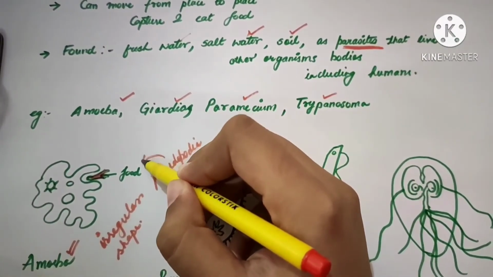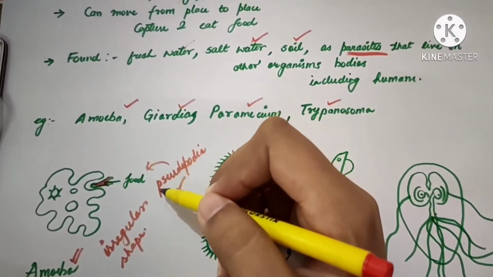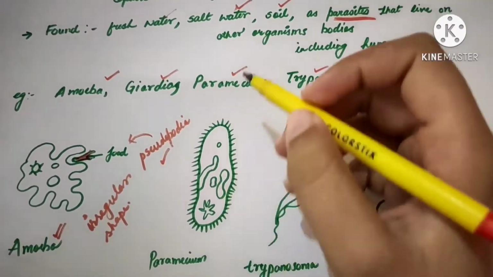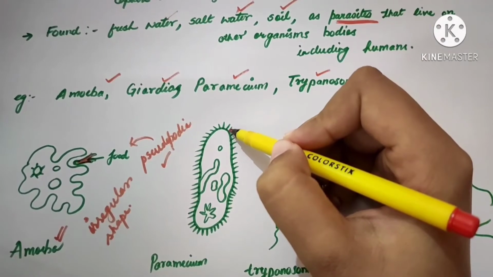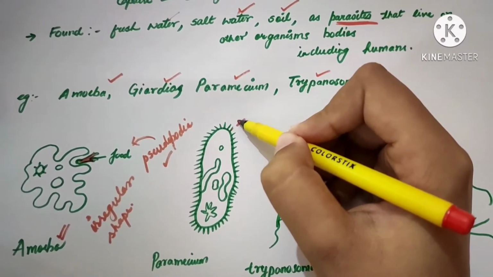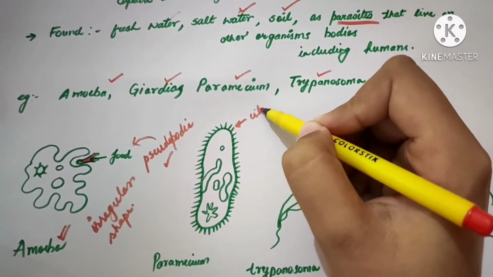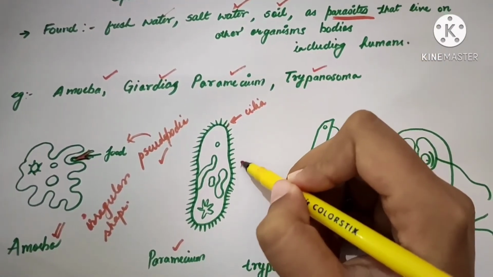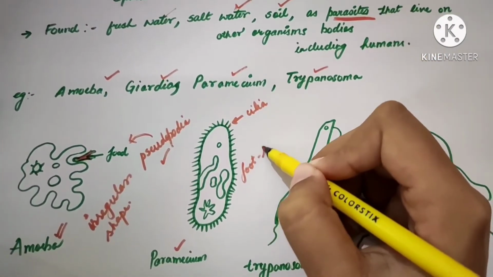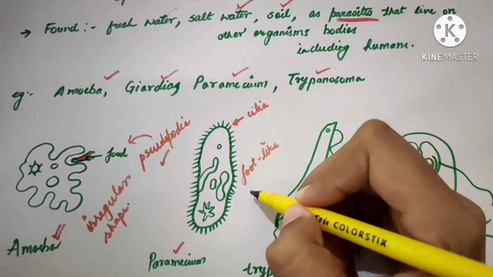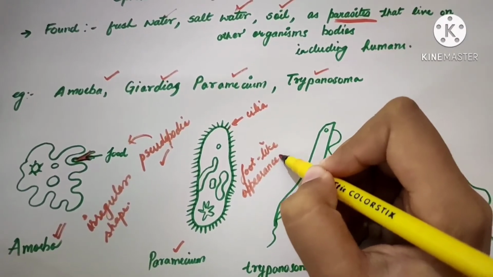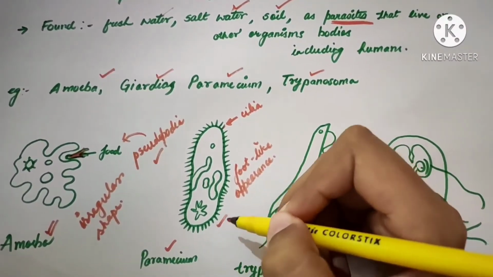Which enables amoeba to move. This is Paramecium. These small brush-like structures that you can see are cilia. And why is it called Paramecium? Because it has a foot-like appearance. That's why we call it Paramecium.